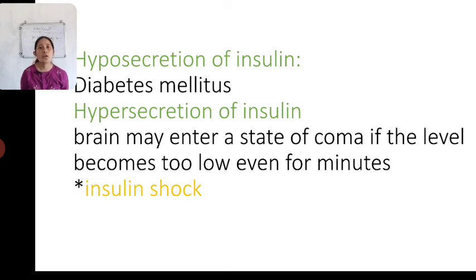But if the patient is provided with an overdose of insulin, he will get into a state of coma, or he will become unconscious for a while. That state is referred to as insulin shock, because of the administration of too much insulin. He becomes unconscious. So that is referred to as insulin shock.